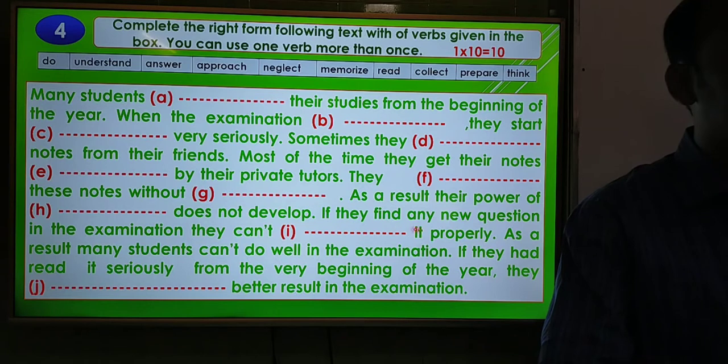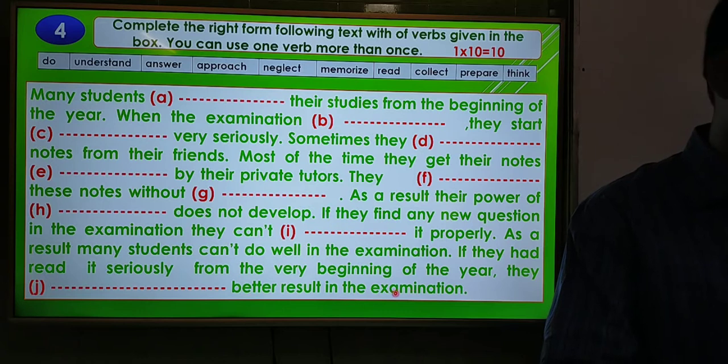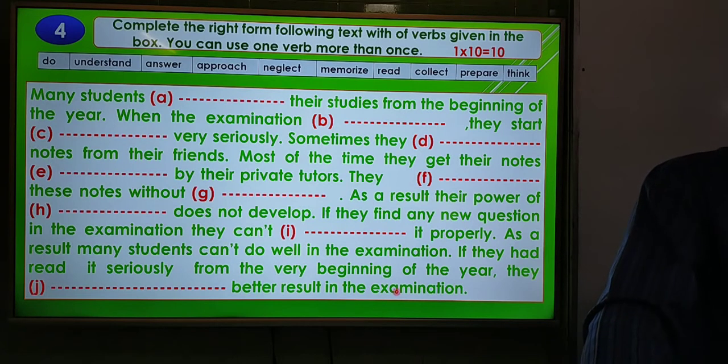If they find any new question in the examination, they can't dash it properly. As a result, many students can't do well in the examination. If they had read it seriously from the very beginning of the year, they dash better result in the examination. So dear students, this is the passage about you, that means about students. So I am going to discuss this.